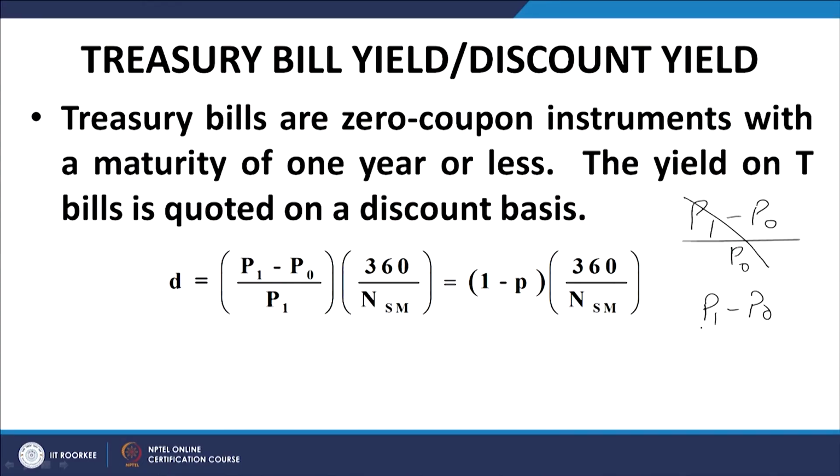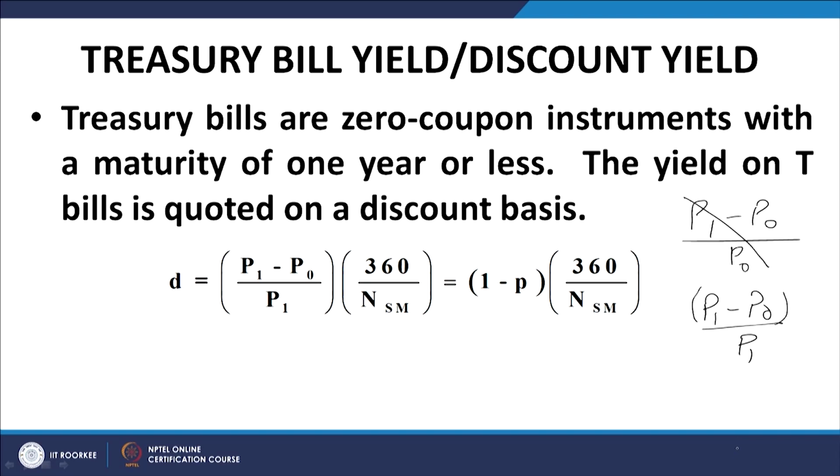However, in this case it is a slightly different scenario. The numerator is fine, P1 minus P0, but the denominator becomes P1 instead of P0. In other words, we measure the return not with respect to the initial investment, but the redemption value of the instrument.